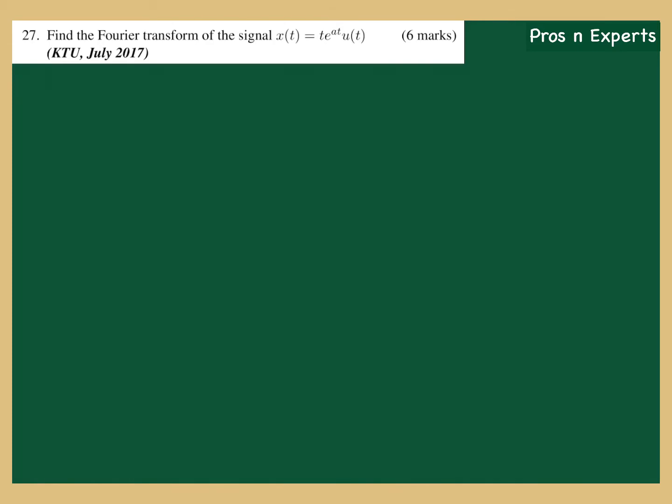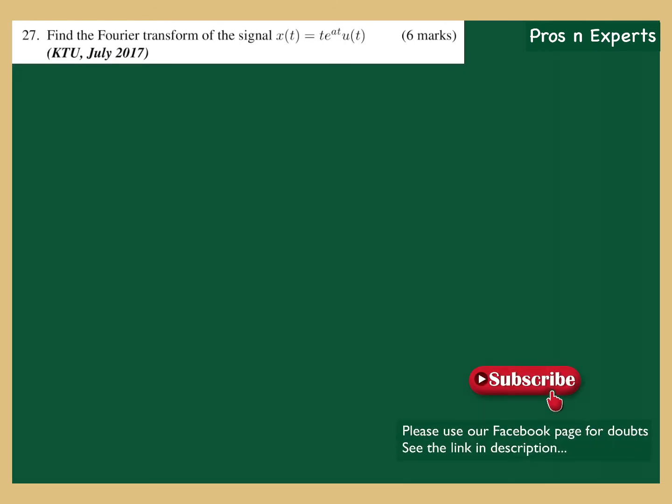Okay, let's start doing the next problem. Find the Fourier transform of the signal x of t equal to t e to the power at u of t. Listen, when such a question comes, actually this is a lottery for you students, because you can claim that the Fourier transform of this signal does not exist.